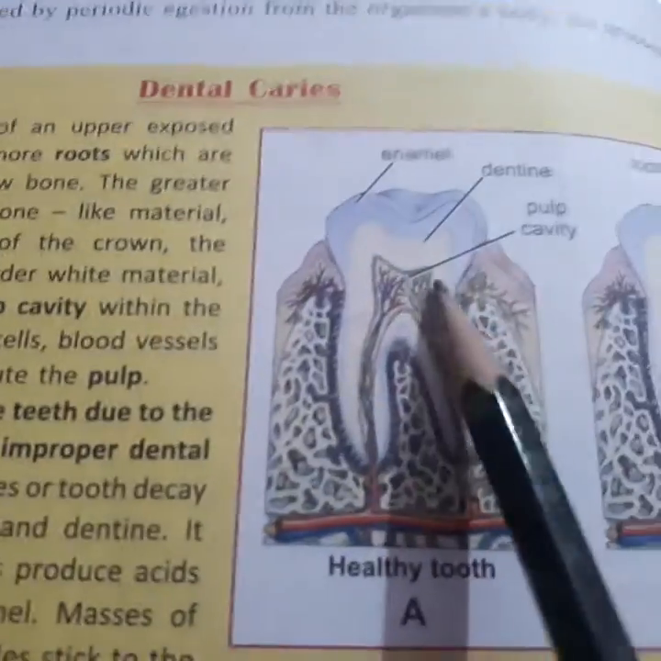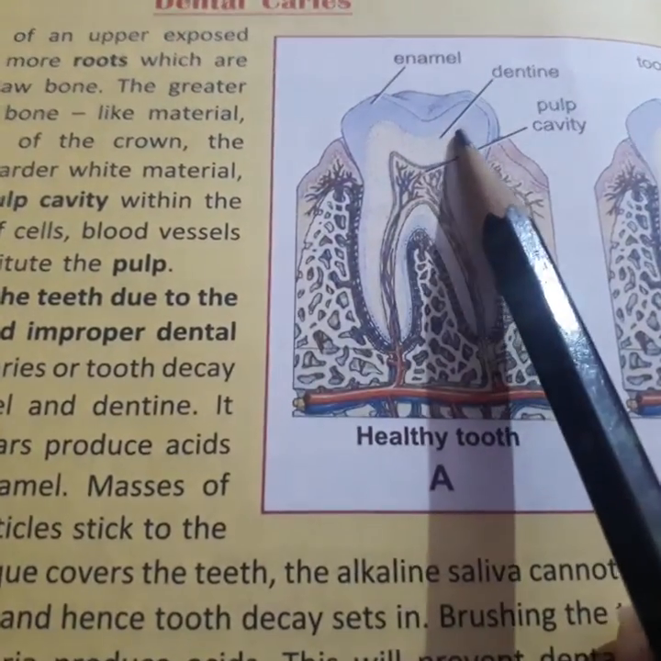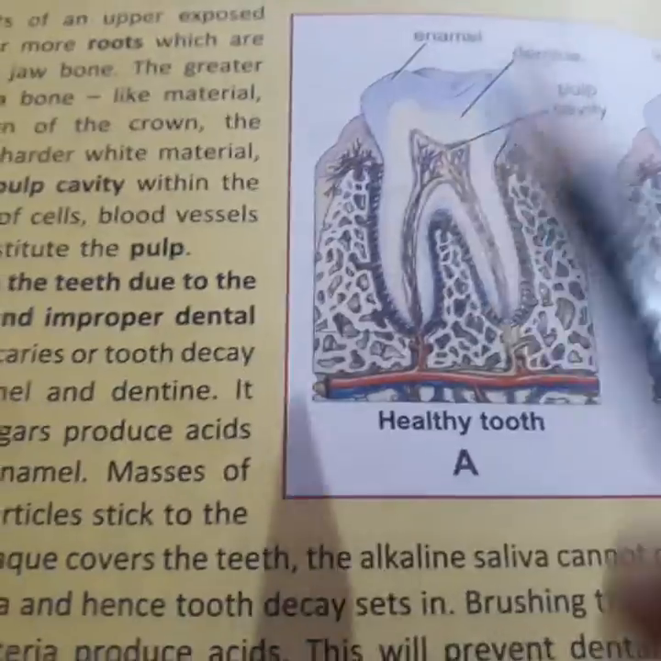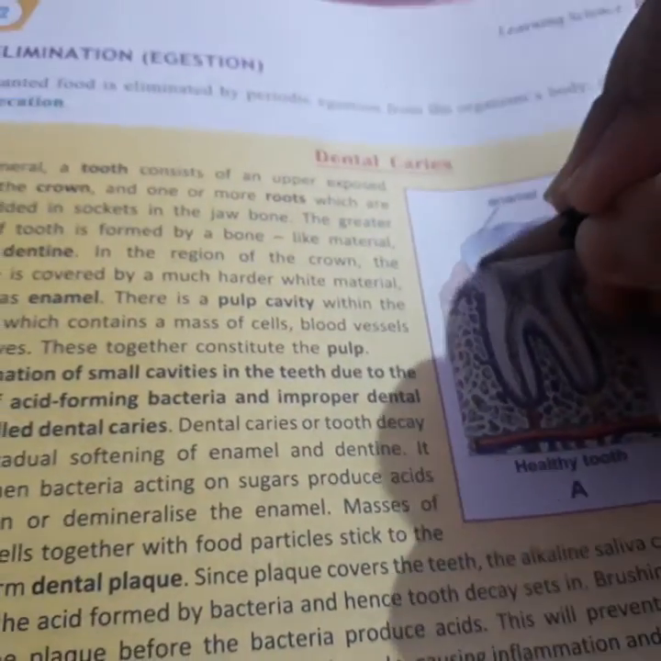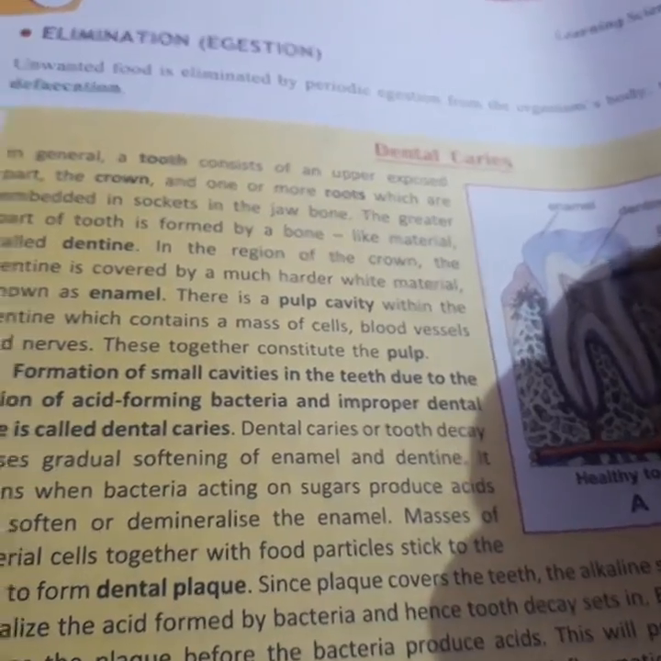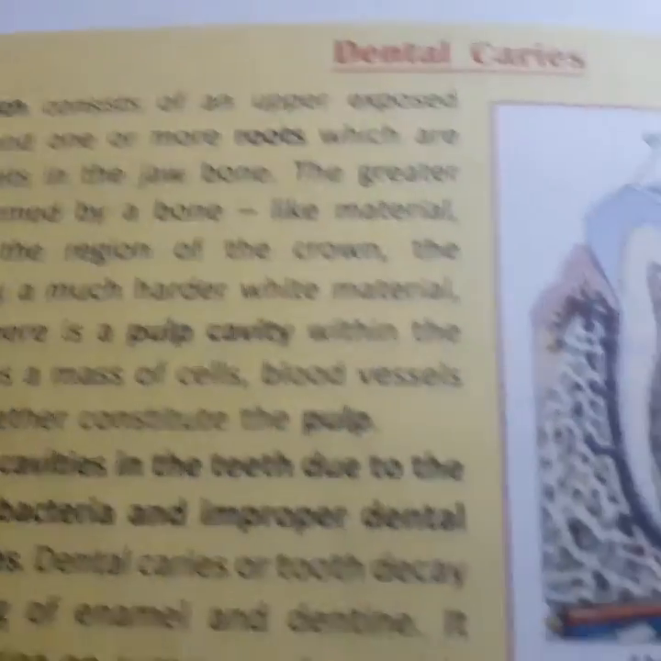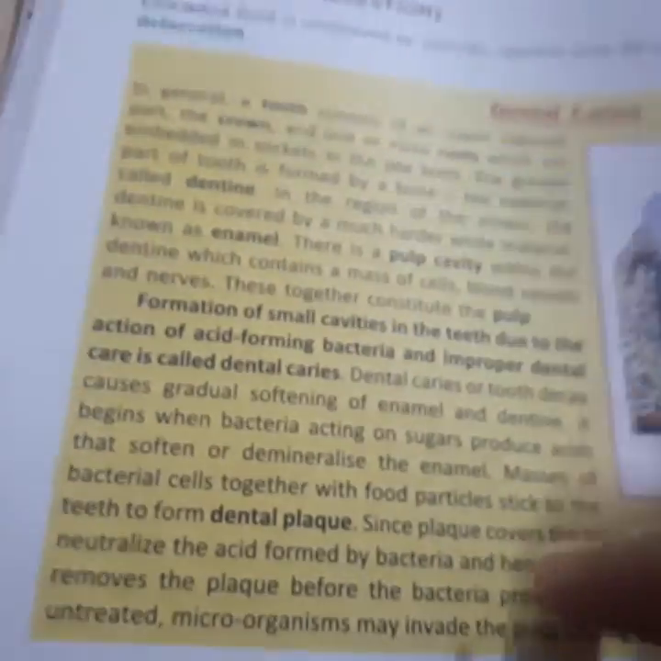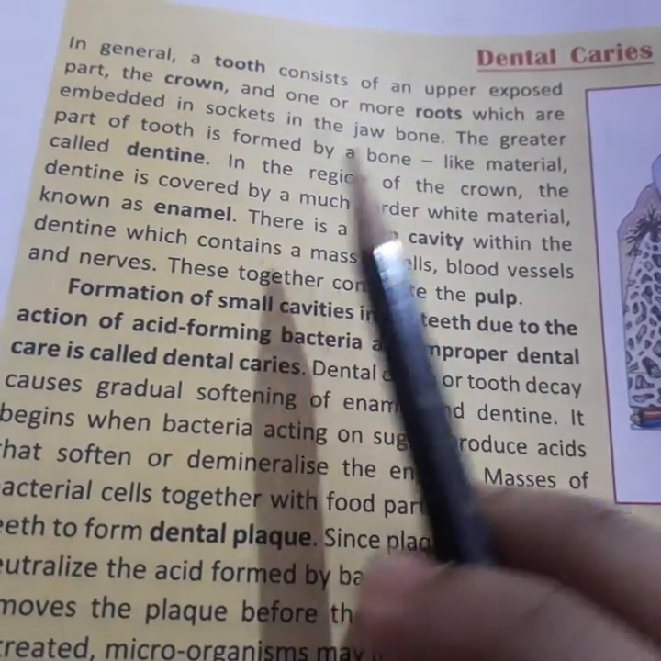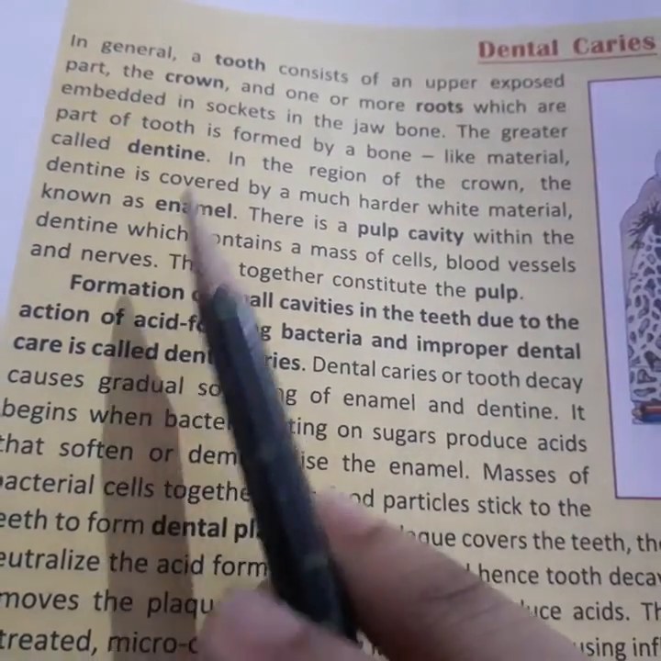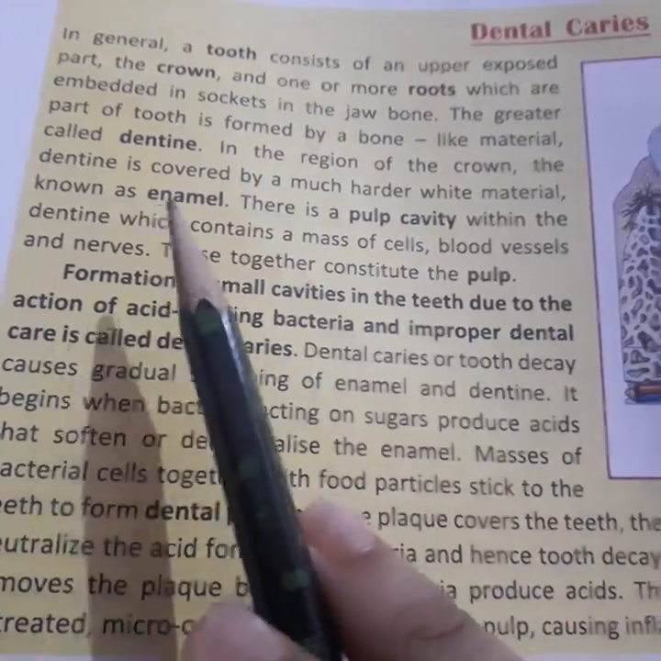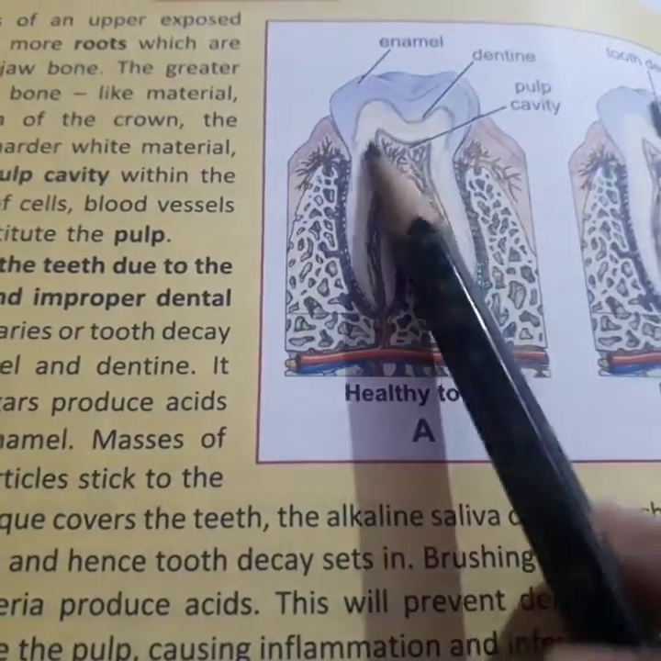So you can see here, it is the dentine. This white layer part is the dentine. Then in the region of the crown, the dentine is covered by a much harder white material known as enamel. So it is covered by enamel.